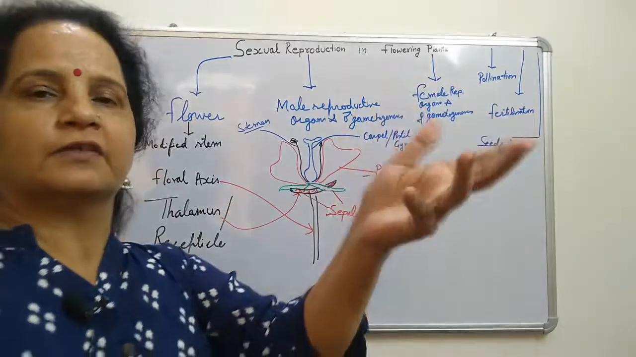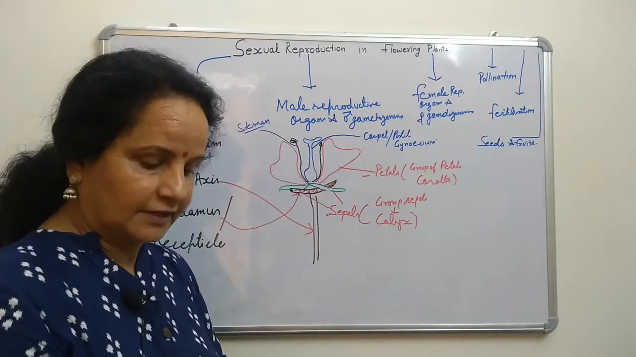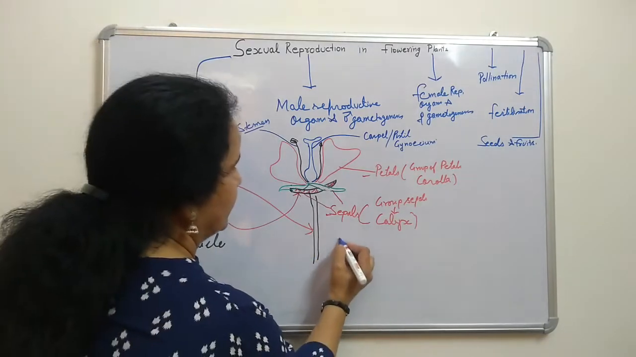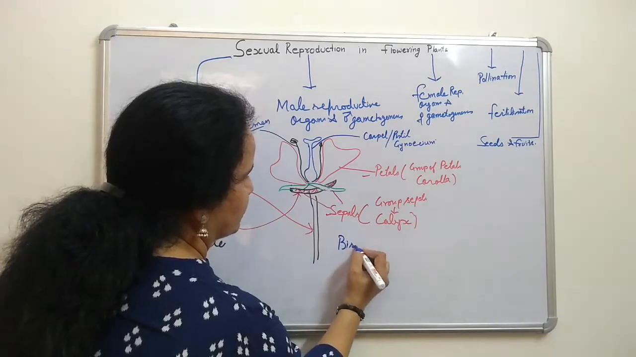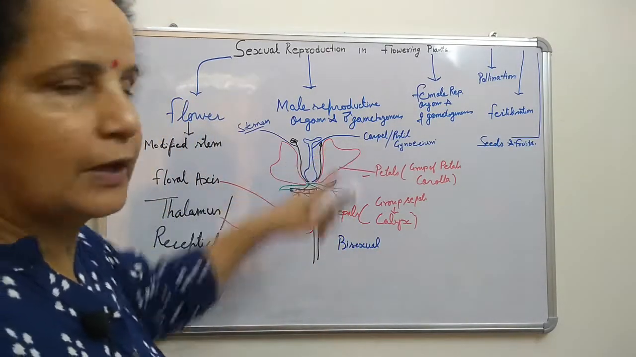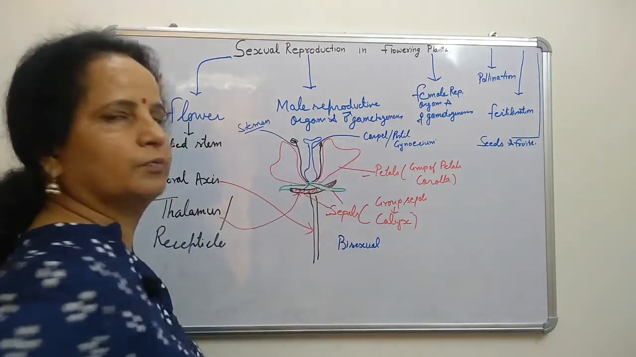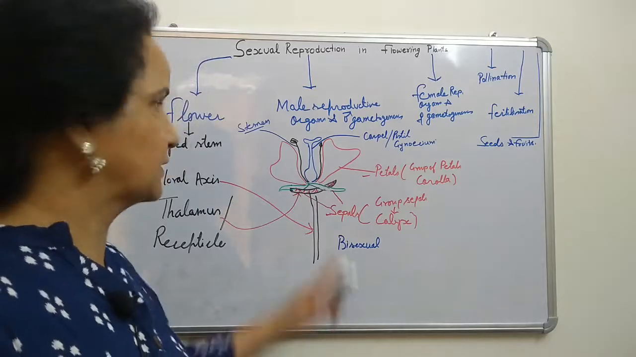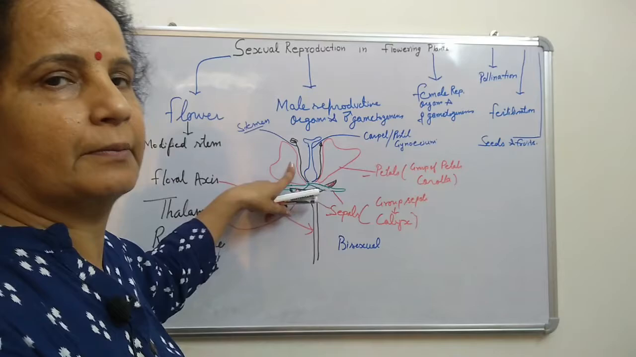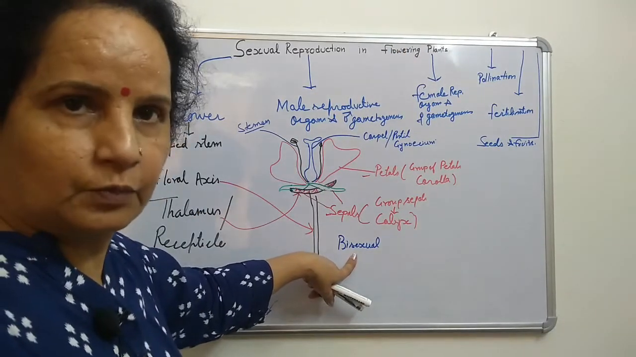In one body, both male and female parts are there. That time it is called a bisexual flower. What we have drawn here is a bisexual flower, because male and female both are here. Both are there, so the flower is capable of producing male gamete and female gamete as well.